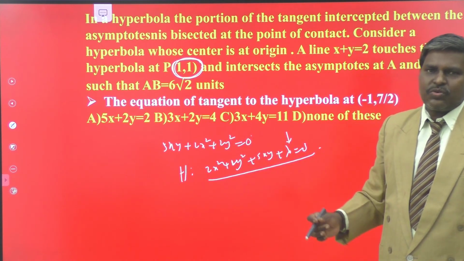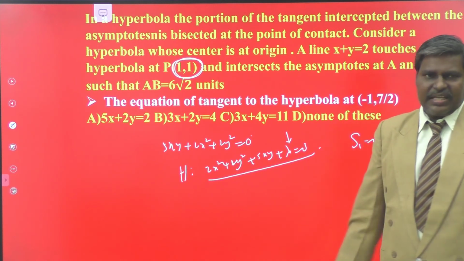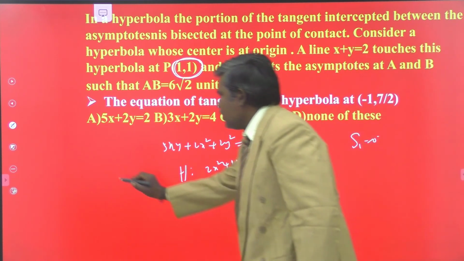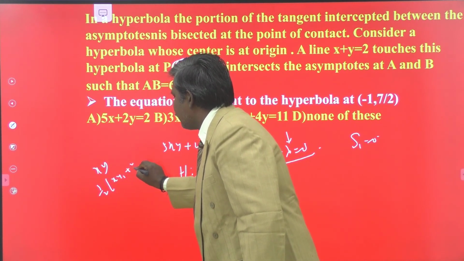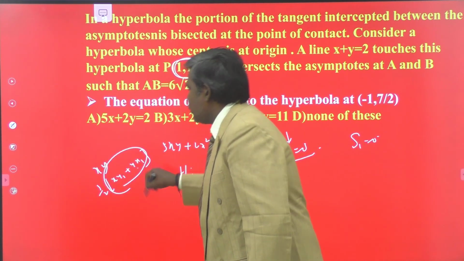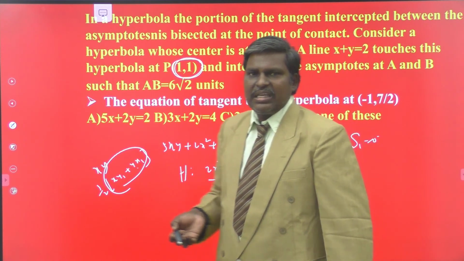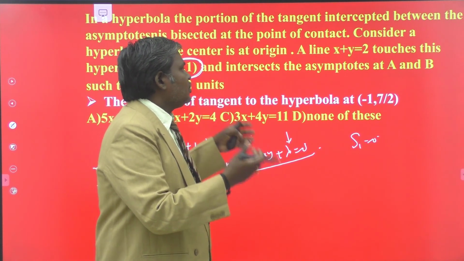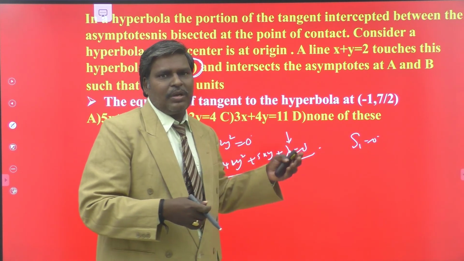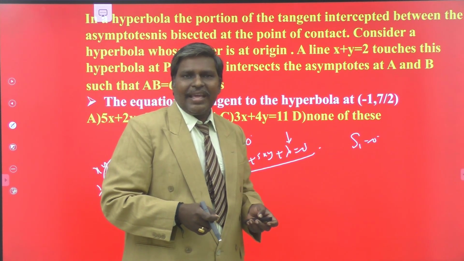After getting lambda, write S1 equal to 0, and we get the equation of the tangent at that point. For xy, what is S1? Half of (x y1 plus y x1). So with the help of this concept, you can easily crack that one. At that time, we get the equation of the tangent at that point to the curve. So in this manner, you have to know all the concepts in your mind, then only you can crack this type of paragraph questions. Okay, thank you very much.